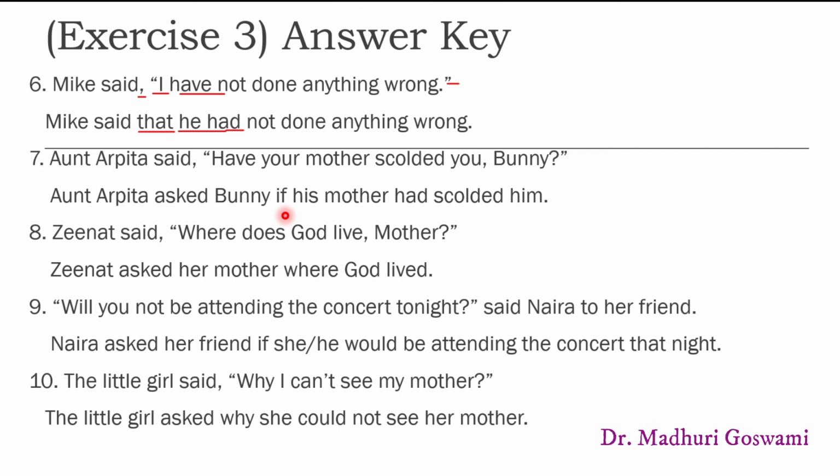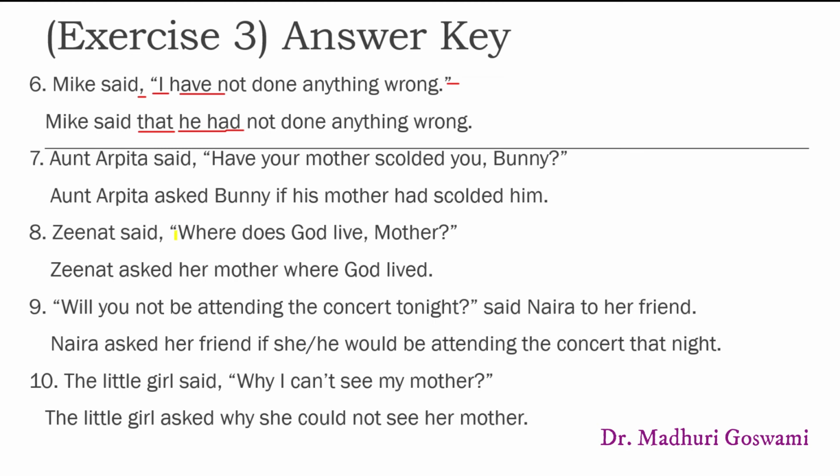In the next sentence, Zeenat said, "Where does God live, mother?" Zeenat asked her mother where God lived. Do you notice in this example there is a WH word question and the same WH word is used as the conjunction. But let me point out an important point.